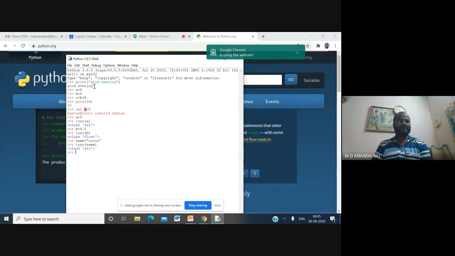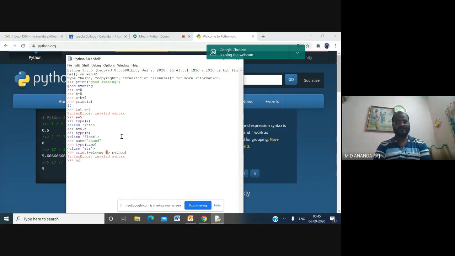You can execute all the code here in this shell prompt, and this is the first method. You can execute each and every line as separate code. If you type, for example, print welcome to Python, it gives an error now.